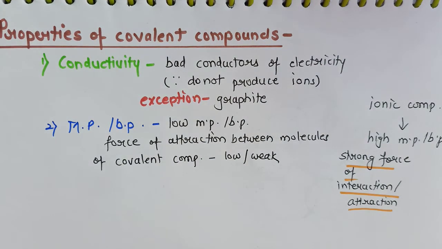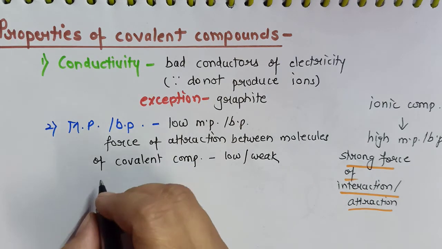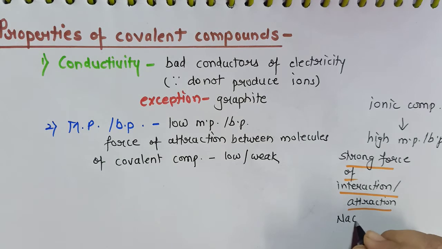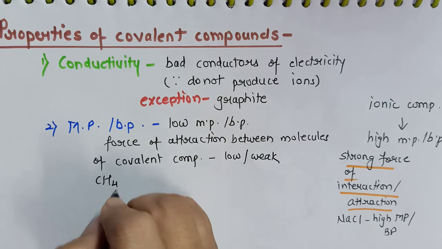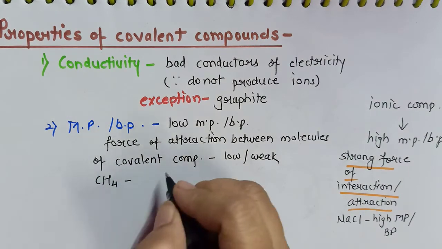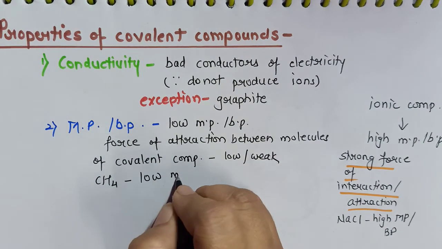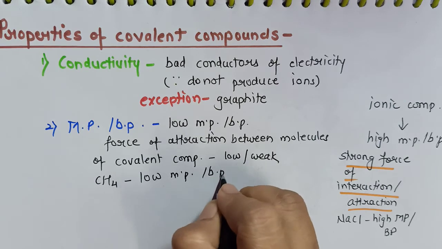Therefore, it becomes very easy to break the bonds between them, and as a result, they will have low melting point or boiling point. For example, sodium chloride, which is an ionic compound, will show high melting point or boiling point. On the other hand, let's say methane. Methane is a covalent compound and it will show comparatively low melting point or boiling point.